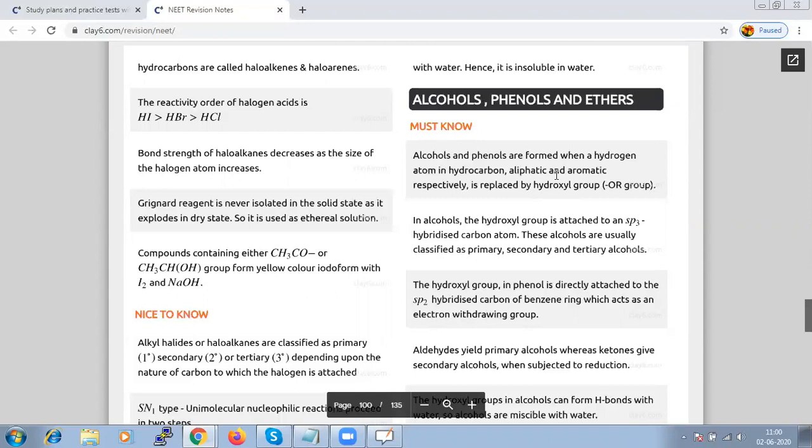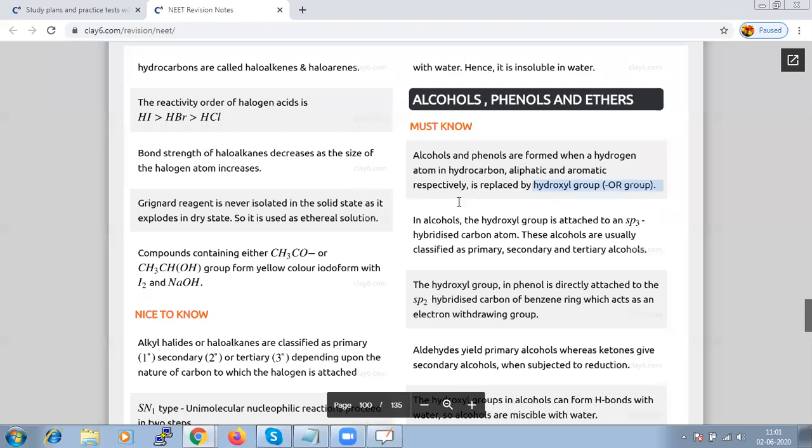Alcohols and phenols are formed when a hydrogen atom in a hydrocarbon, aliphatic and aromatic respectively, is replaced by a hydroxyl group.